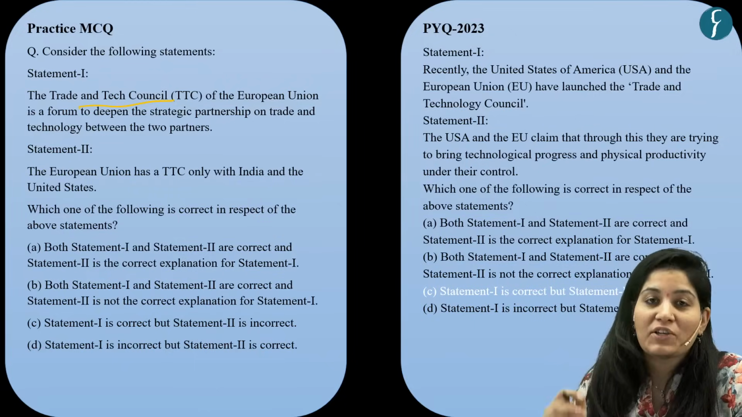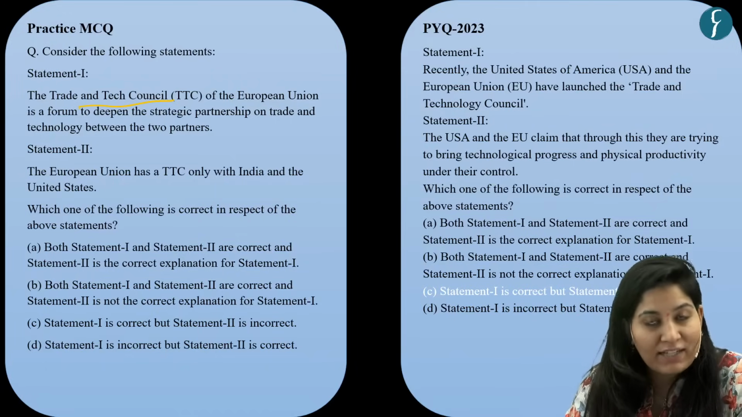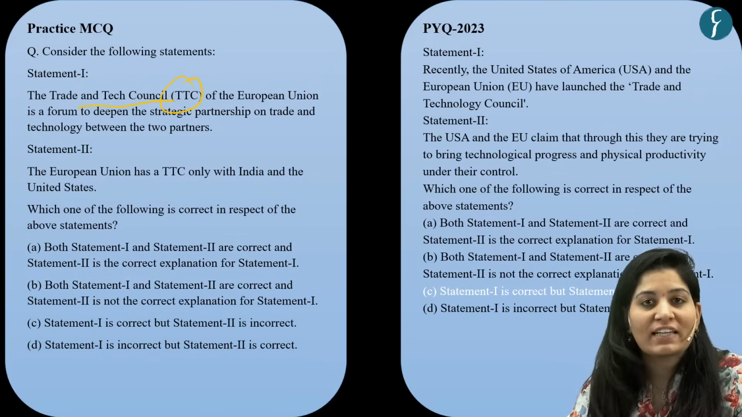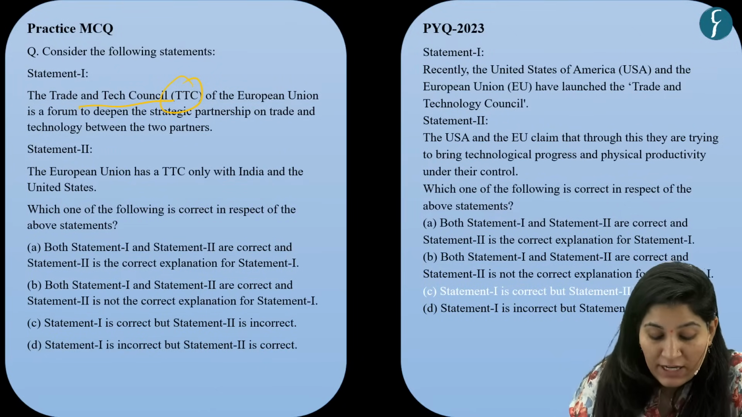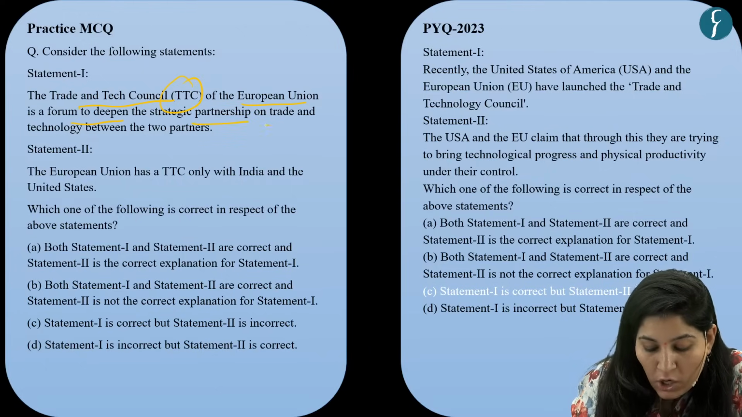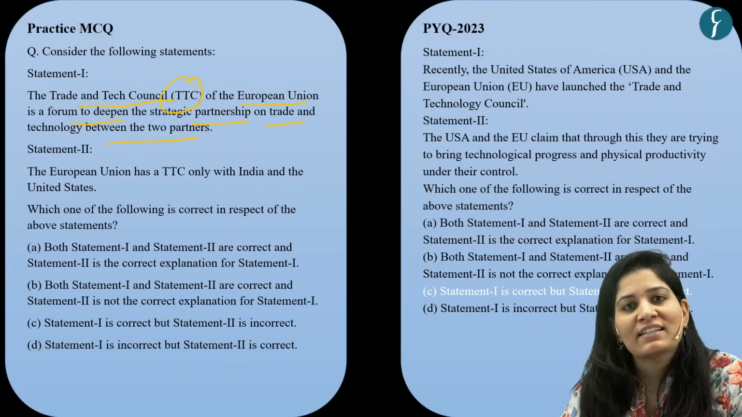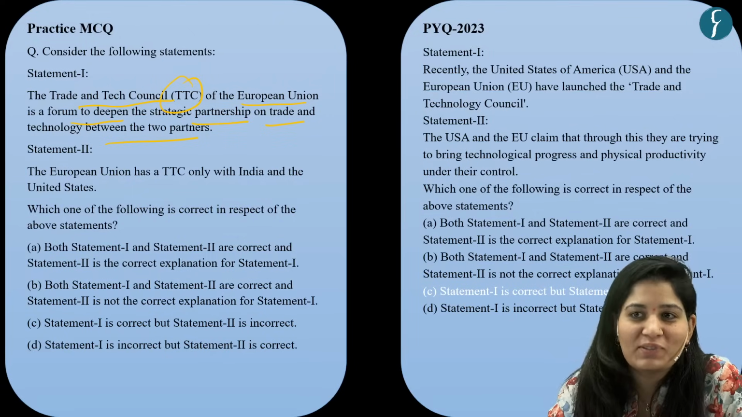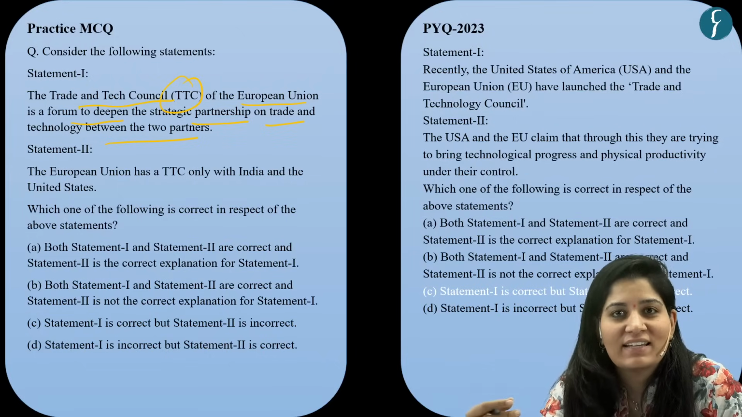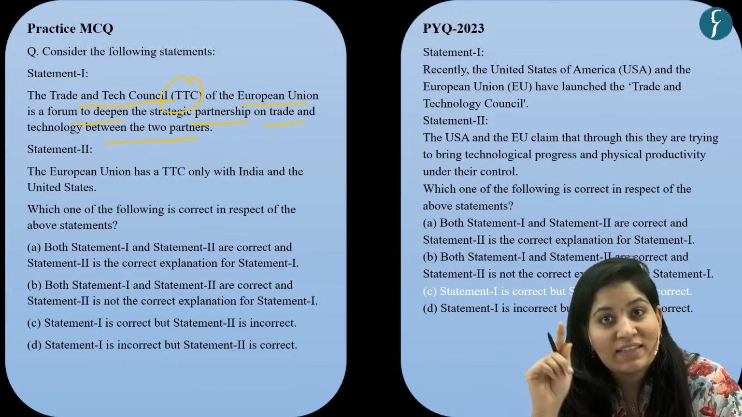Okay. Now UPSC has been asking questions on international organizations. So we have taken a practice question on the Trade and Tech Council, TTC. Here two statements are given. The first one is, Trade and Tech Council of the European Union is a forum to deepen the strategic partnership on trade and technology between the two partners. This is true. TTC is a forum to deepen strategic ties between two nations over trade and technology, to analyze key technology issues, security challenges or trade issues. So our first statement is correct.